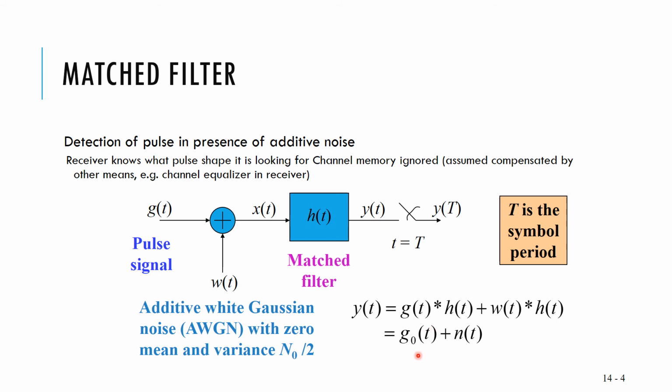This is the overall signal at the output of the matched filter. With the help of the sampling circuit, obeying the sampling theorem, you set the sampling rate, sample it, and give it to your decision device, which decides whether the bit received is 1 or 0.